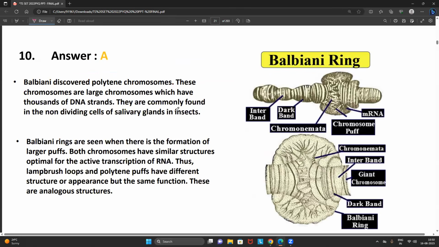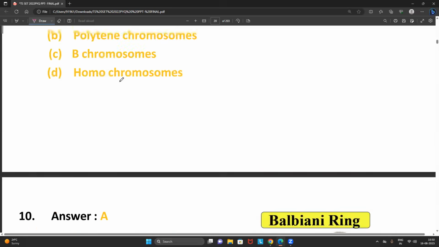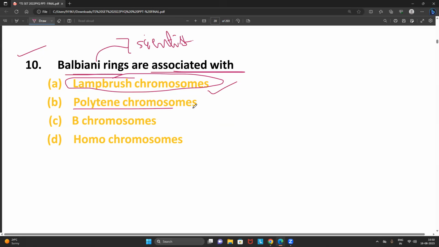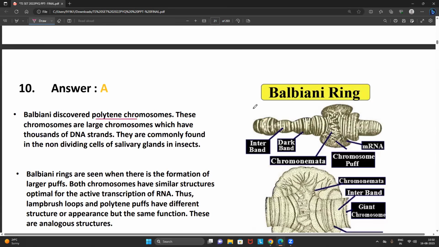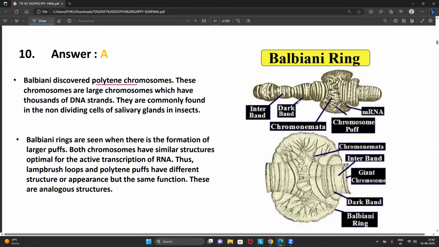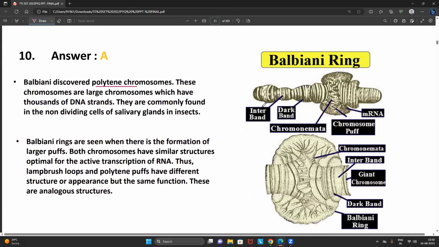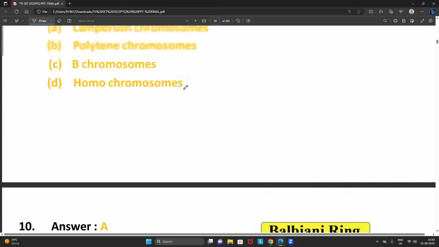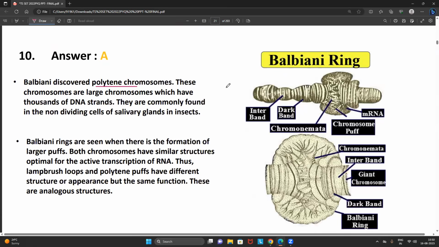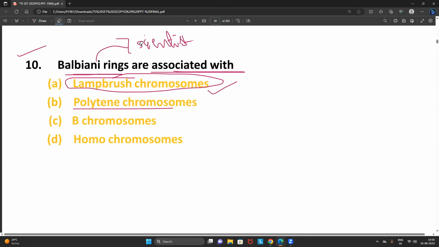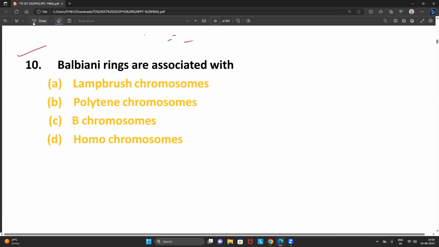Actually, friends, all these polytene chromosomes as well as the lampbrush chromosomes are very, very large chromosomes. I want you to understand that particular point. And I want you to understand where these lampbrush chromosomes are identified. That is also very important for the exam, right? Oh, I'm so sorry. Balbiani rings are associated with what? Polytene chromosomes. I'm sorry. Right.